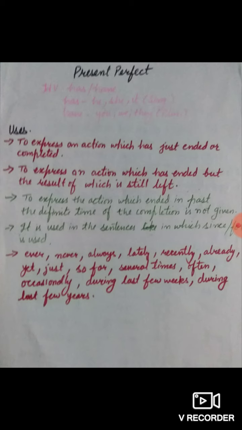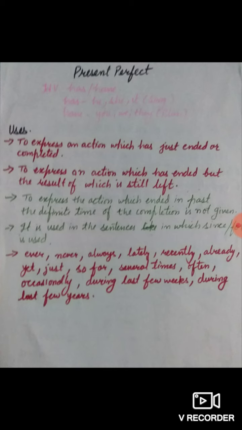The third use of present perfect tense: it is used to express an action which ended in the past, but the definite time of the completion is not given. For example, she has gone to America. The time is not given. Have you read Arabian Nights? I have completed my work. Time is not given. The action has taken place and the action has ended. Sometimes time is not given.